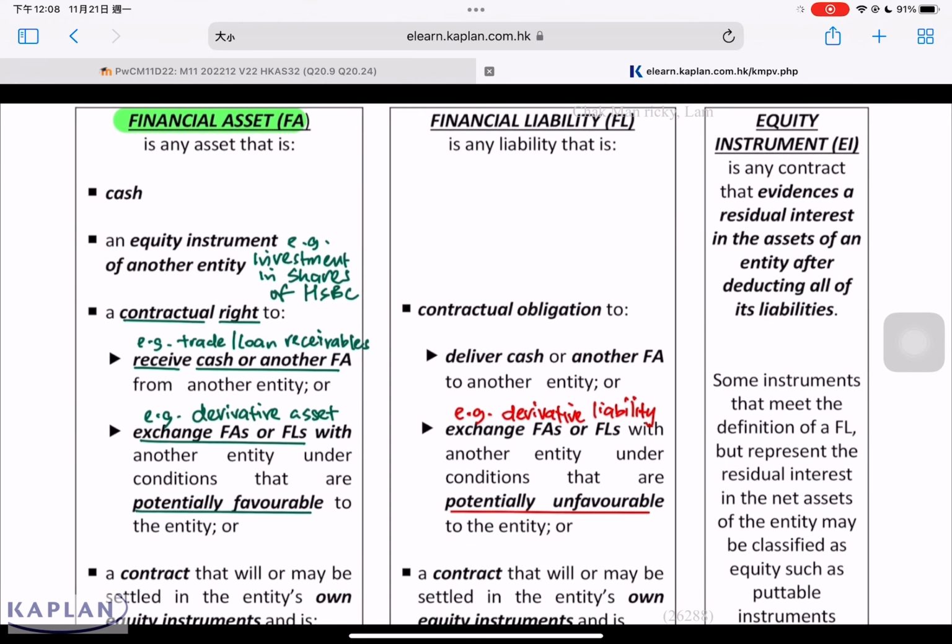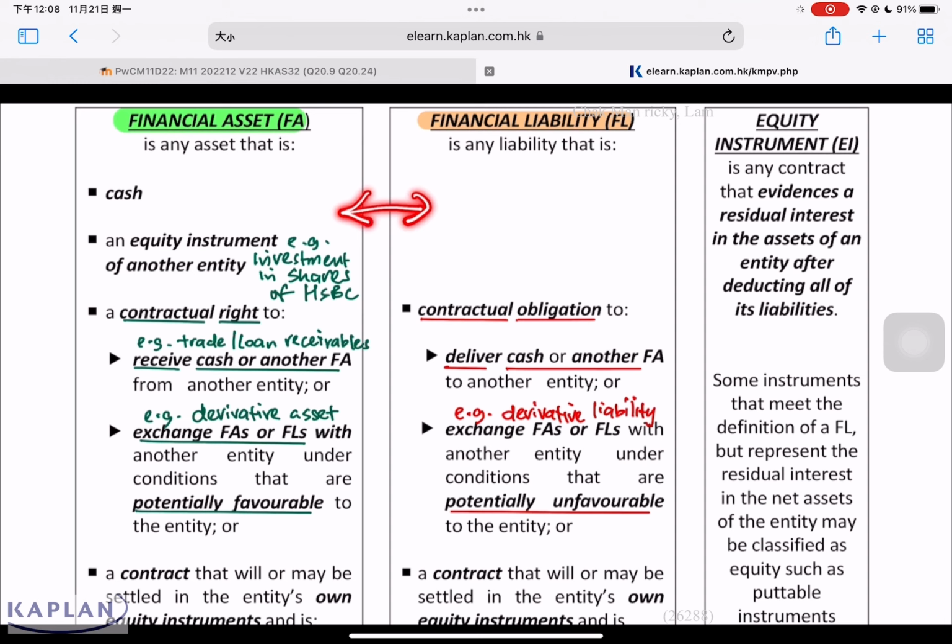Please refer to the definitions of financial asset and financial liability. Earlier on, we mentioned that a financial asset is any asset that is cash, an equity instrument of another entity, a contractual right to receive cash or another financial asset. An example is trade or loan receivable, or a contractual right to exchange financial assets or financial liabilities under conditions that are potentially favorable. If it's potentially favorable, it's a financial asset. If it's potentially unfavorable, then it's a financial liability. Financial liability includes contractual obligations to deliver cash or another financial asset. Financial liability is the mirror effect of financial asset.